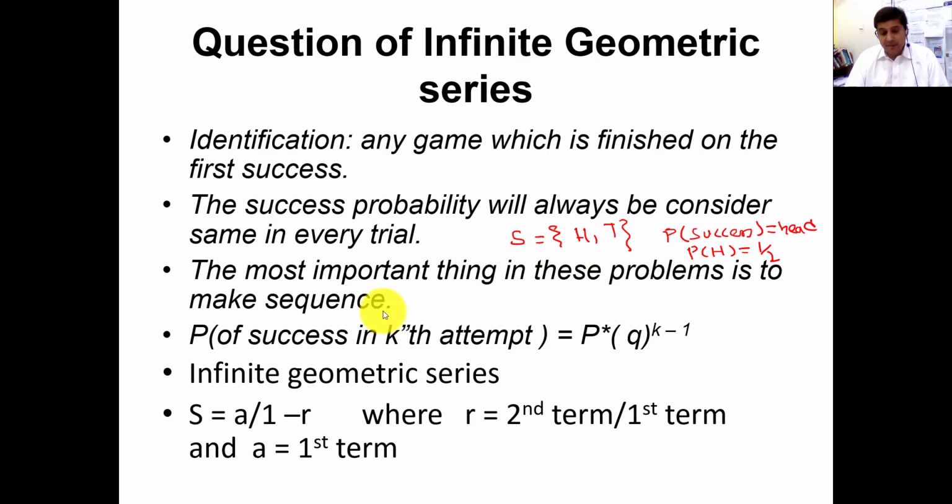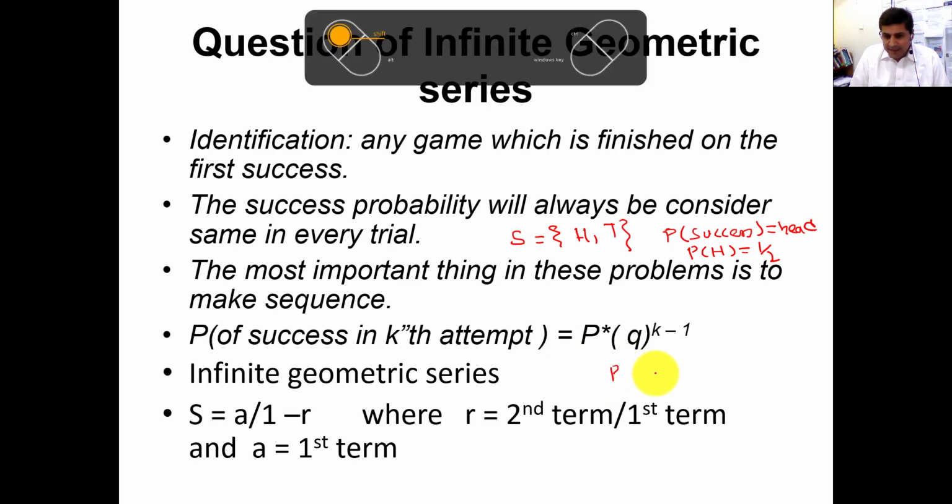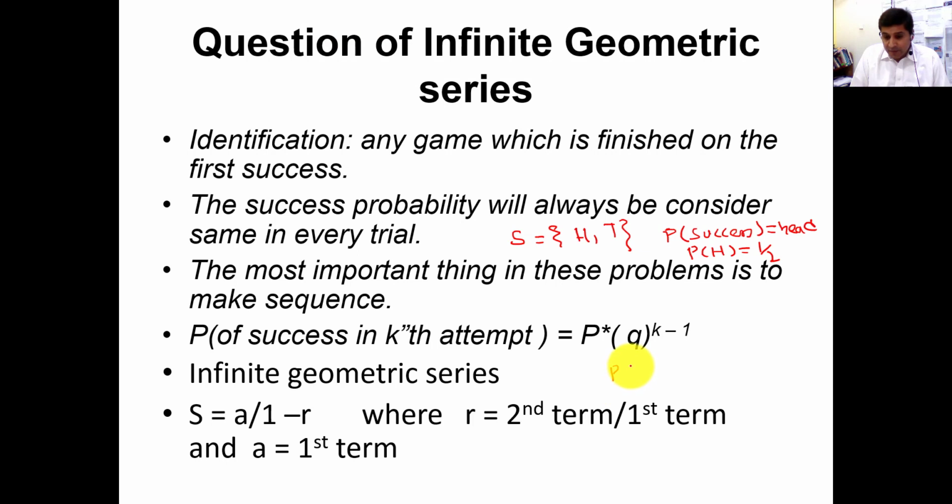I will show you how we will make the sequence. This is the sequence. P is the probability of success and Q is the probability of failure. So what will be the probability if we do not get a head? What will be failure? 1 minus the probability of success, 1 minus 1 by 2. So the probability of failure will be 1 by 2. We will denote this with the sign Q.